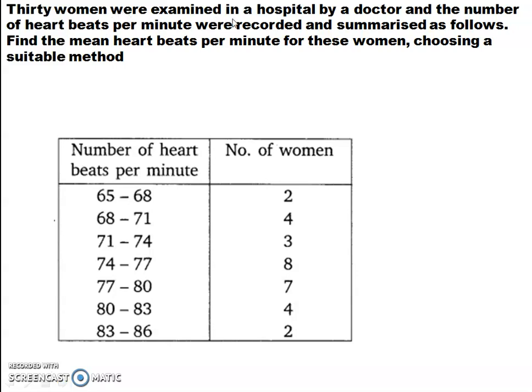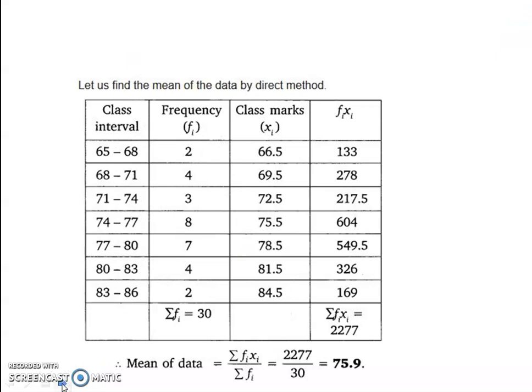Women were examined in a hospital by a doctor and the number of heartbeats per minute were recorded and summarized as follows. Find the mean heartbeats per minute for these women, choosing a suitable method. Students, here you can see it is a 1-digit number. So you can use the direct method because not much calculation is there.